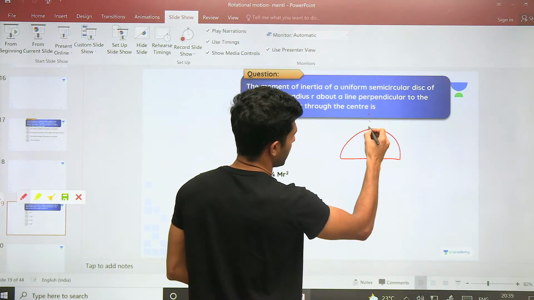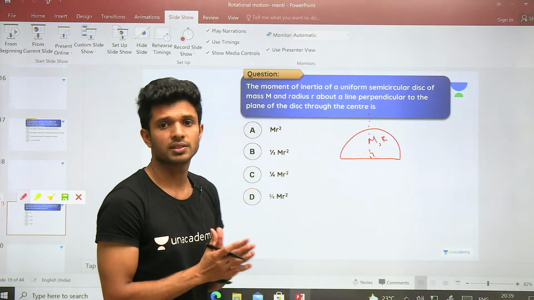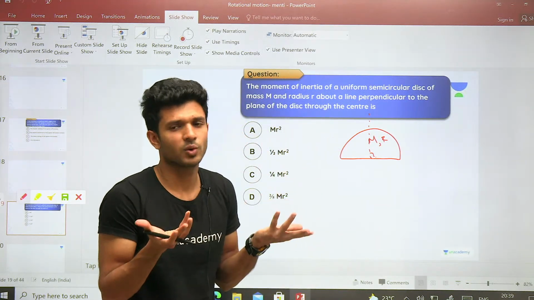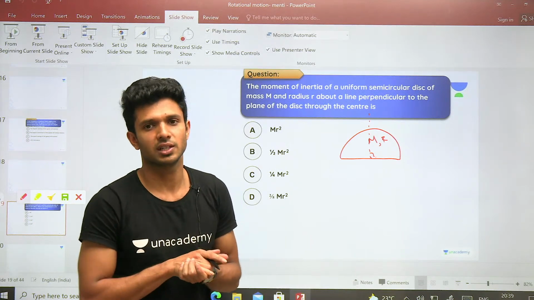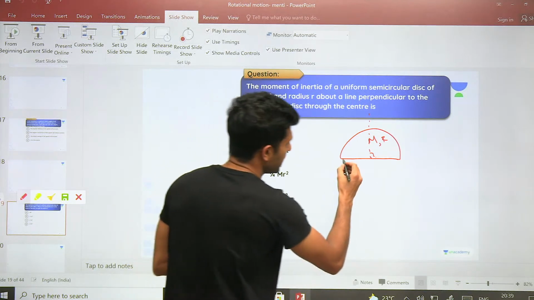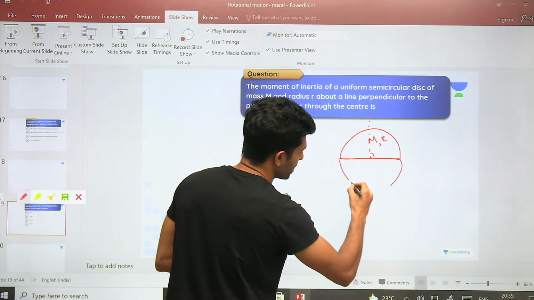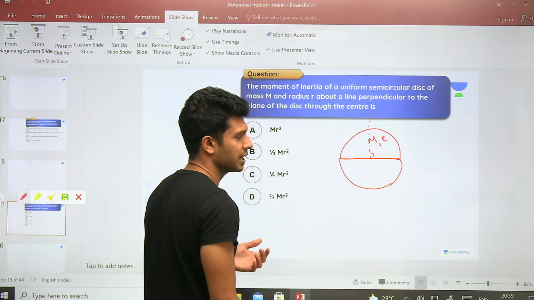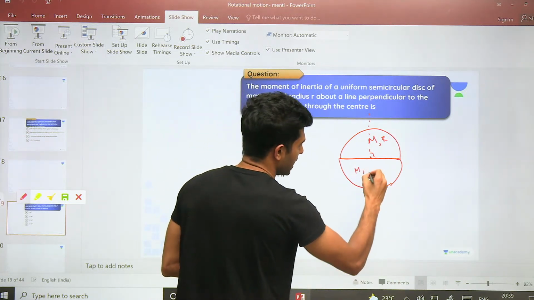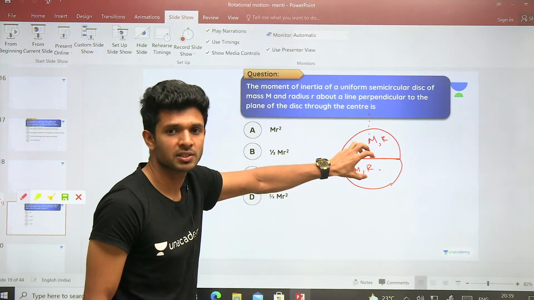Which means if you are having a perpendicular axis like this, perpendicular to the plane, what is its moment of inertia? We have no idea for a semicircular disk what it is. But we do have an idea of, if it is a complete disk, what is the moment of inertia? So I'm going to take one more semicircular disk of same mass m and radius r. Now what happened if you combine these two semicircular disks?